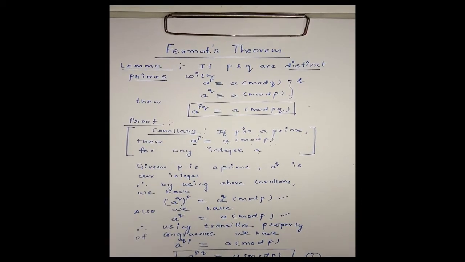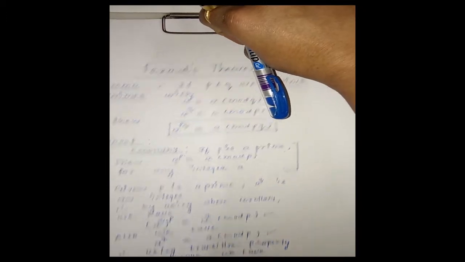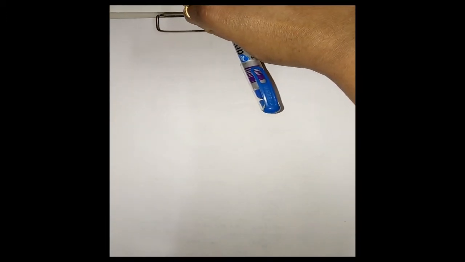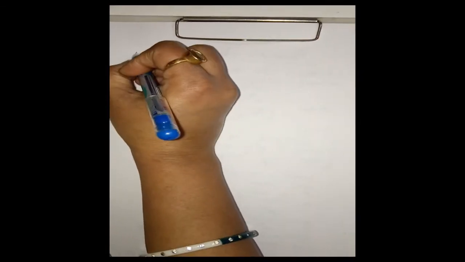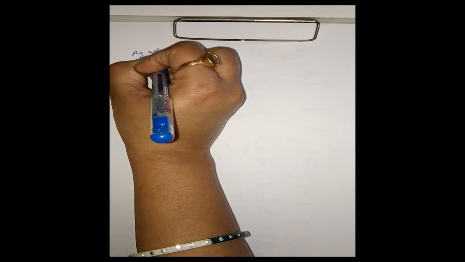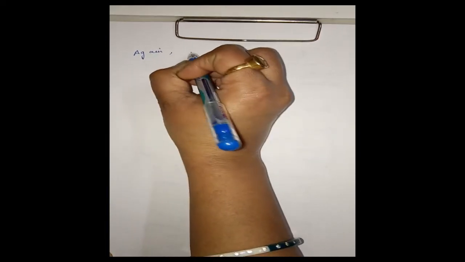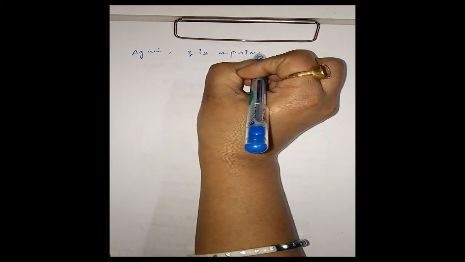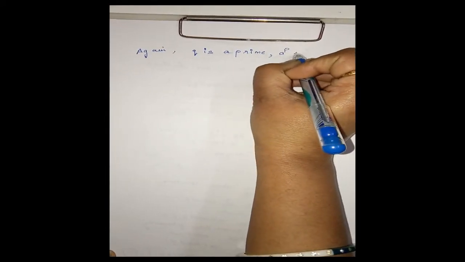Now again we will use this corollary. Now again Q is a prime and A power P is an integer.